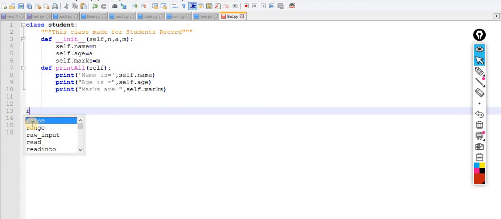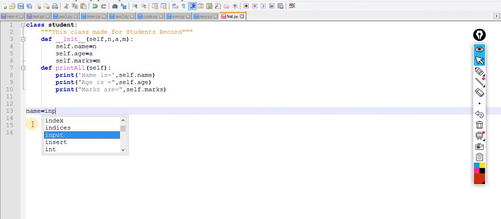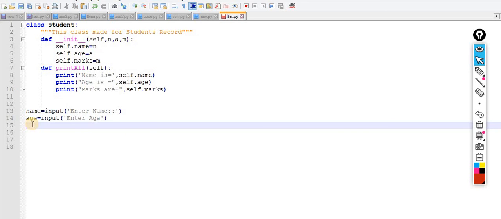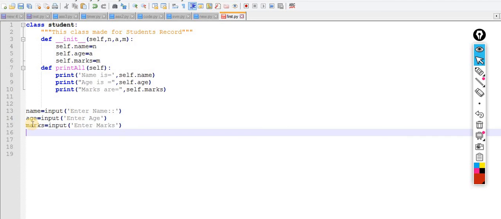I'm taking name is equal to input of enter name, age is equal to input of enter age, and then marks is equal to input of enter marks. So these three.